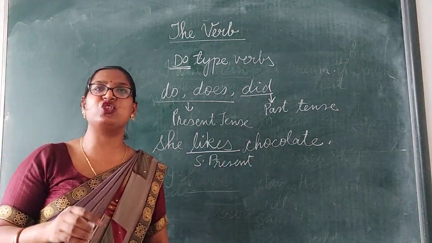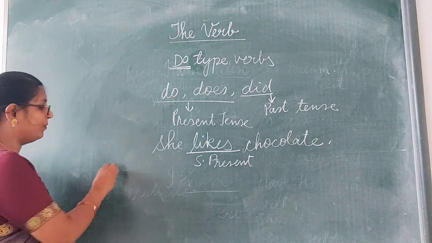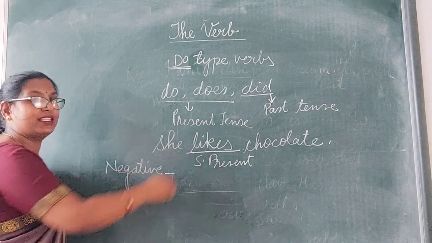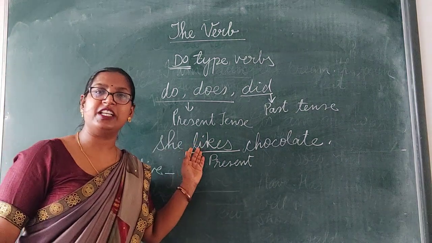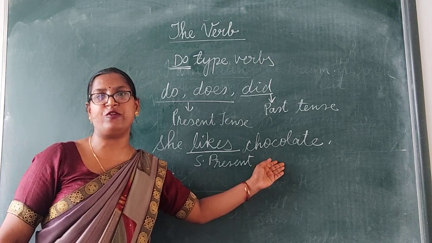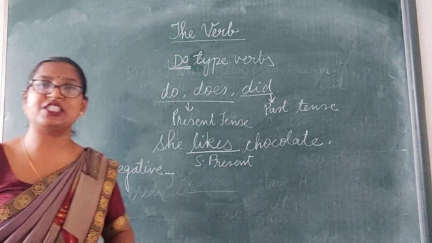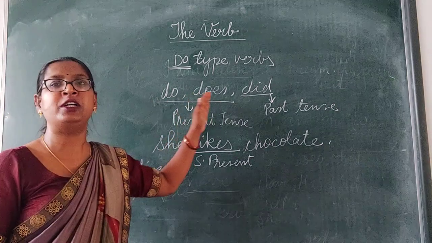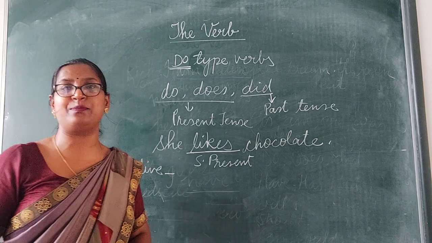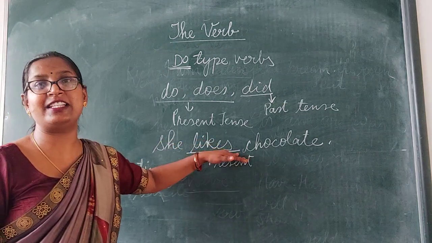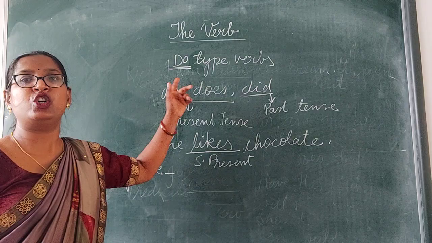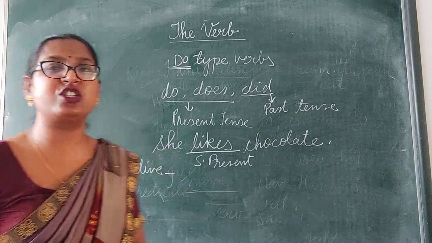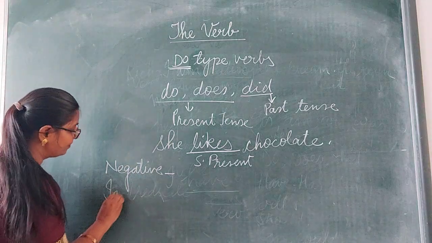When I ask you to change this sentence into negative form, because this is assertive form, isn't it? It is declarative sentence in assertive form, positive form. And if I ask you to change this in negative form, you need to take the helping verb do or does according to the subject. When sentence is given in simple present, you need do or does to change the sentence into negative form and also in interrogative form.